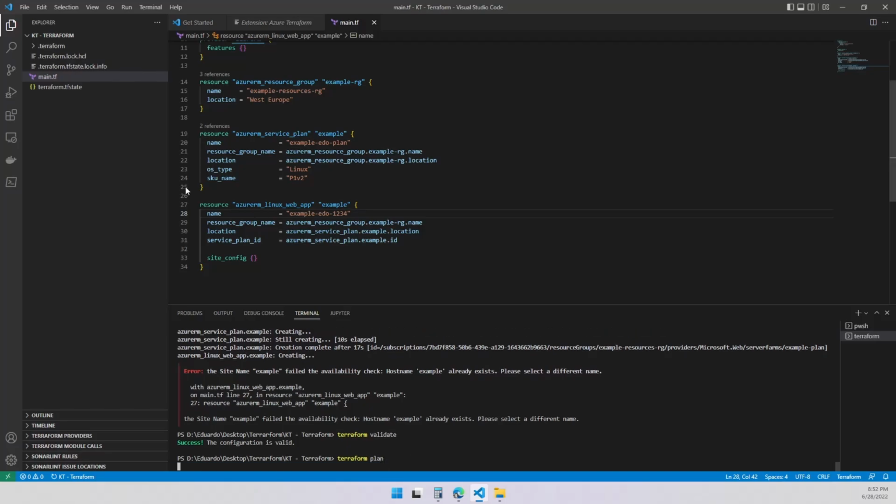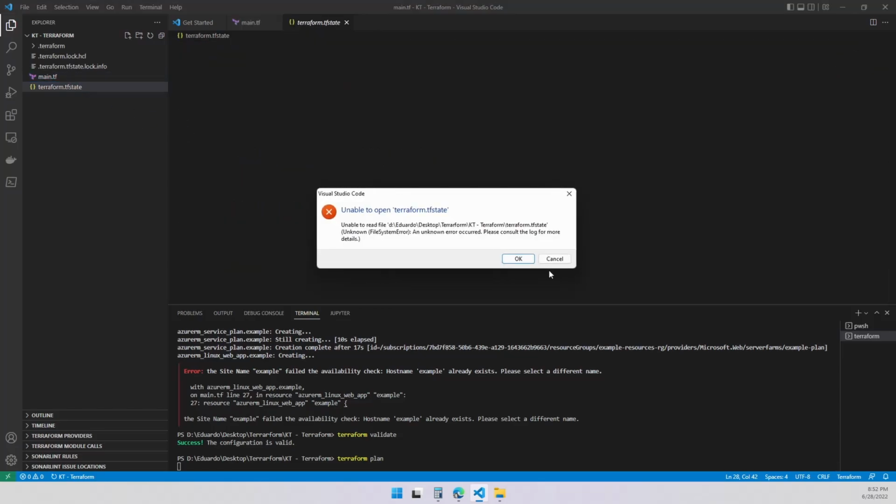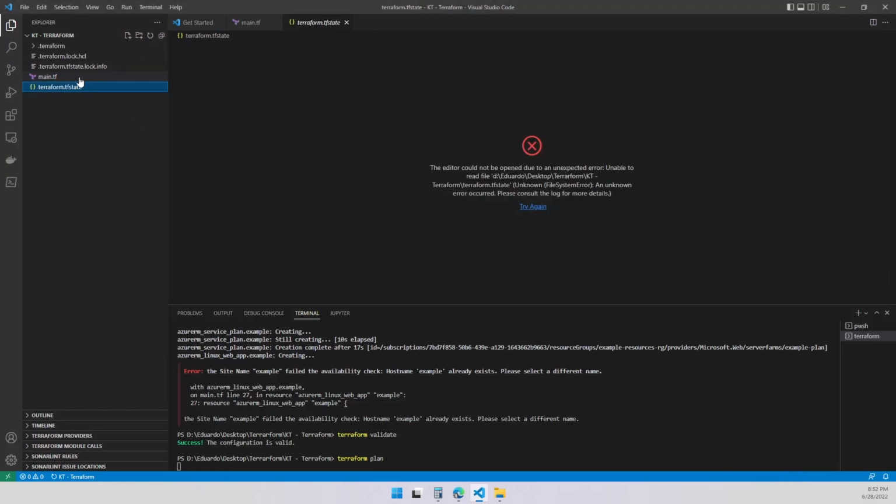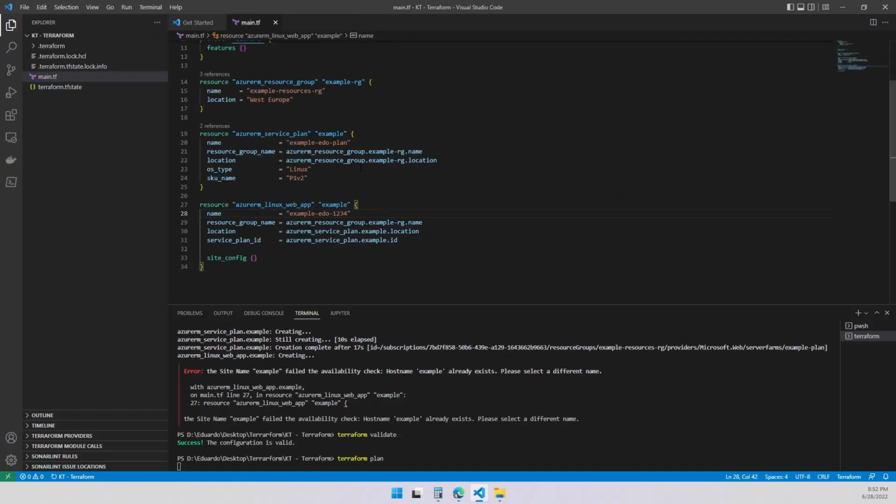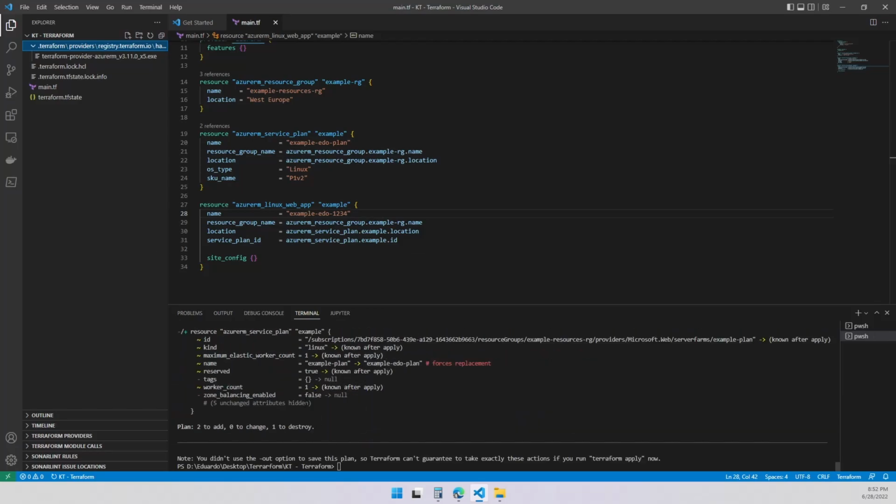And this one, the state file, we're going to show you the state file. It's locked, so we cannot use it right now, but once it's done, we might take a peek at it and see what it's doing. All right, it's refreshing. Let's see what it says over here.